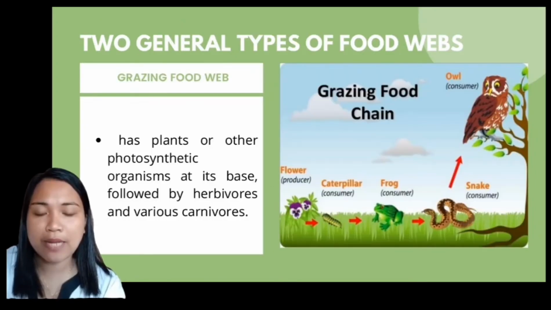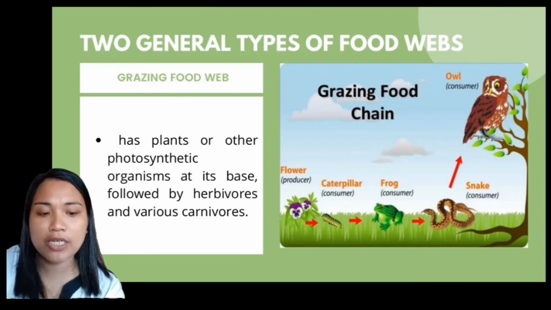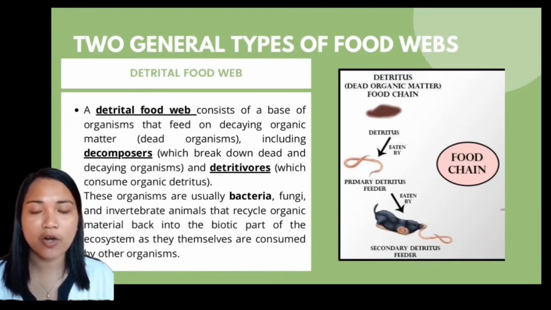There are two general types of food web. First, the grazing food web has plants or other photosynthetic organisms at its base, followed by herbivores and carnivores. A detrital food web consists of a base of organisms that feed on decaying organic matter, dead organisms, and decomposers, which break down dead and decaying organisms, and detritivores, which consume organic detritus.